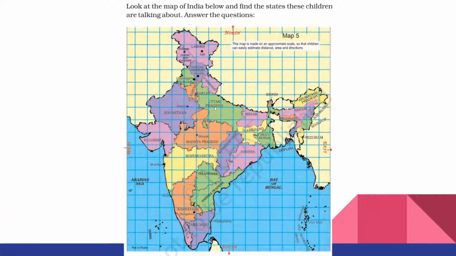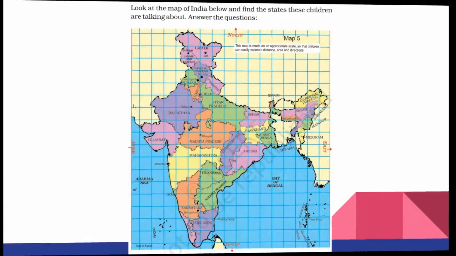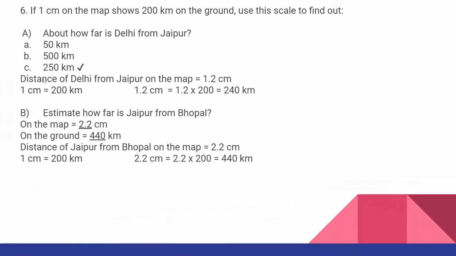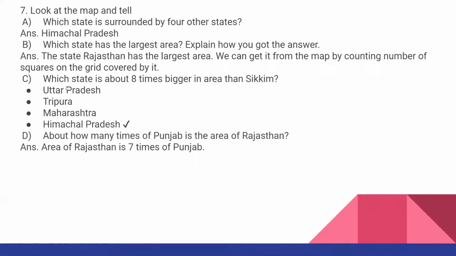And Uttar Pradesh is very big, so it is also not possible. So which is the other one possible from the options? See, Himachal Pradesh. Maharashtra is also a bigger one, Uttar Pradesh also very big. It is not 8 times of Sikkim. Tripura is very small, so that is also not possible. So which is possible? Himachal Pradesh area is 8 times area of Sikkim.